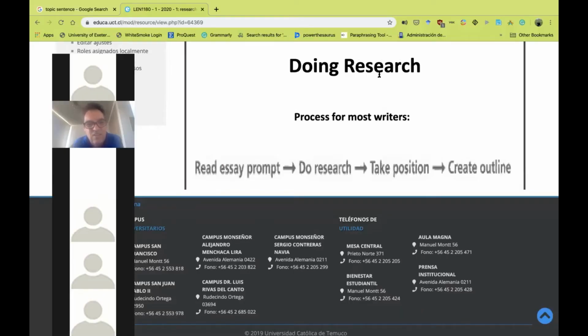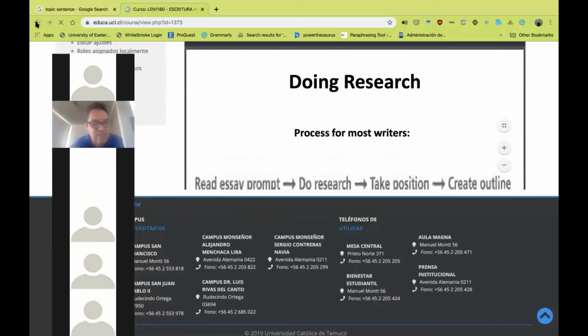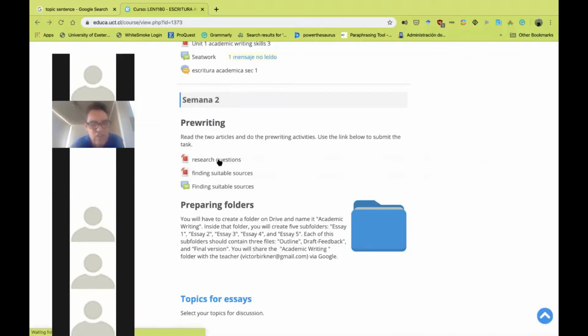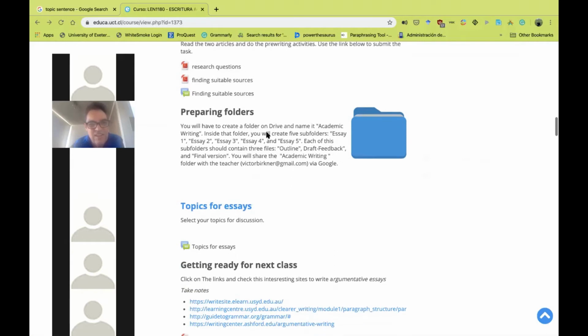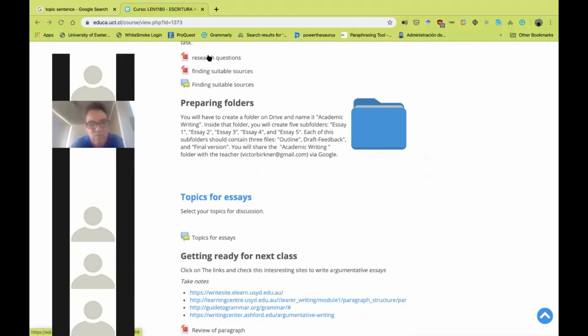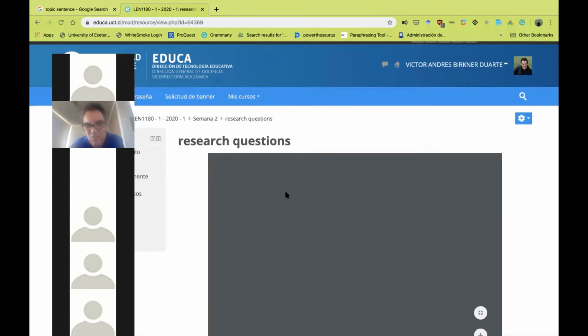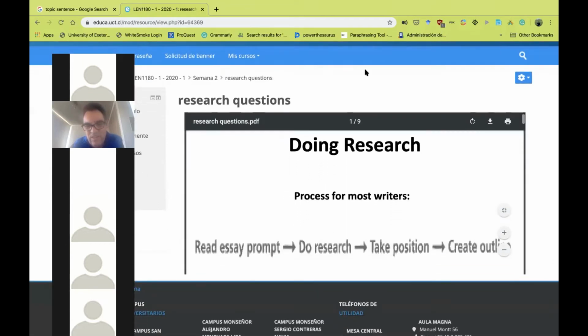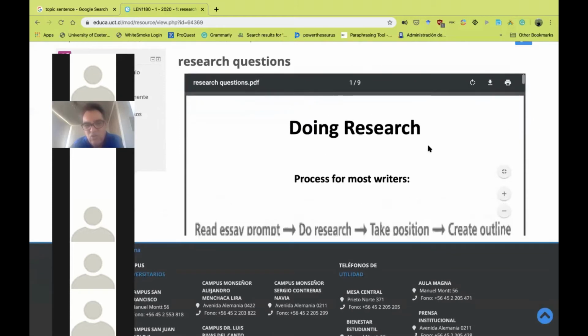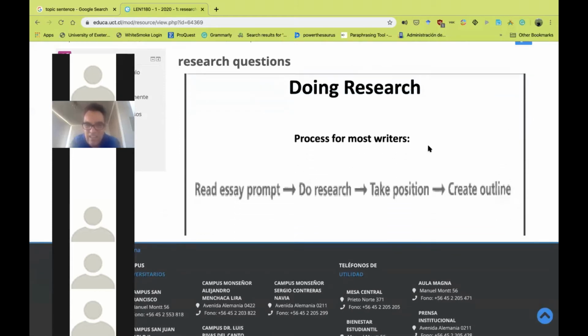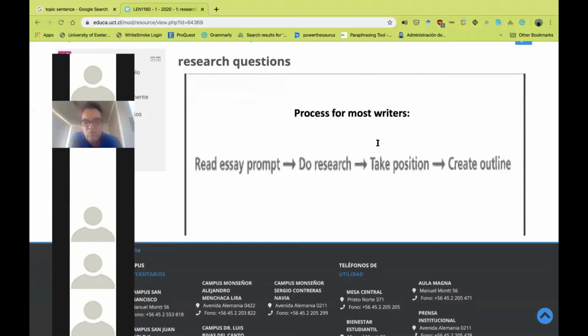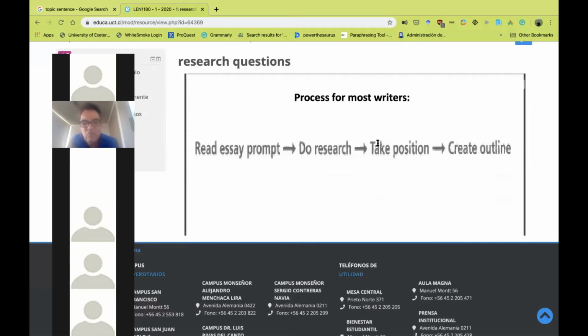If you can enter the file that says, let me see, research questions. Can you go there? In Edu, research question, open the file, and you will see there a file that says doing research, right? And are you with me? Yes. All right. The process for most writers, we usually start with the prompt, right? As I told you, the prompts are the questions that you have to read about in order to write your paragraph. And then we have to start with research.